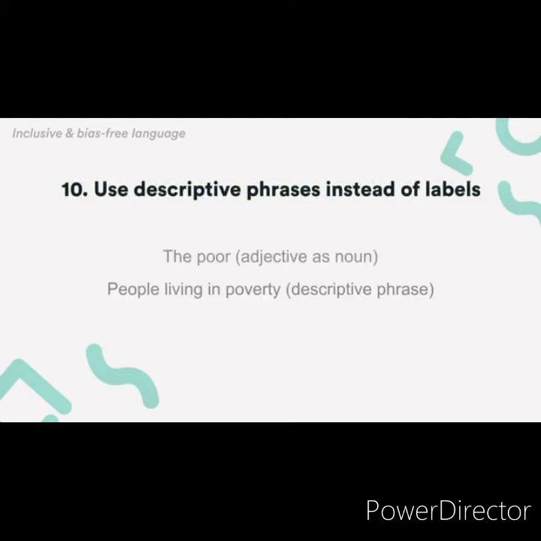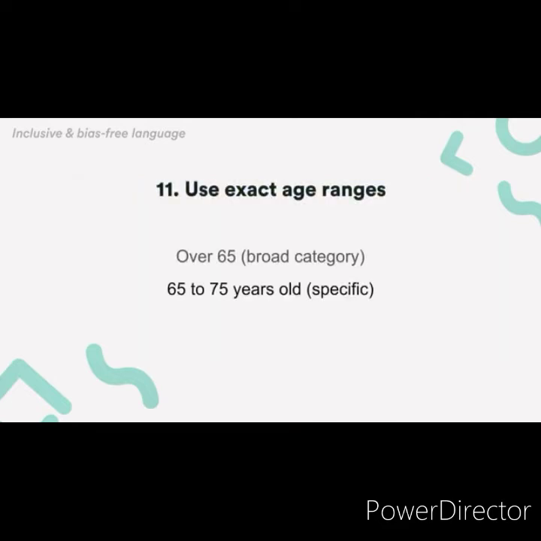Number 10. Instead of using adjectives as nouns to label groups of people, descriptive phrases are preferred. So instead of saying "the poor," you should say "people living in poverty." Number 11. Instead of broad categories, you should use exact age ranges that are more relevant and specific. So use "people in the age range of 65 to 75 years old" instead of "over 65."